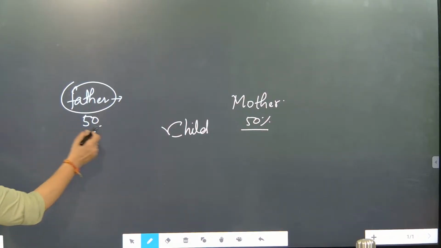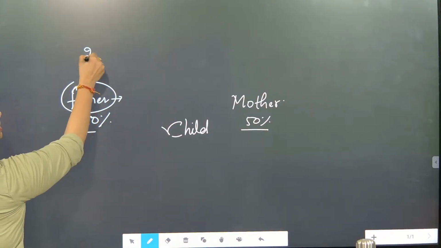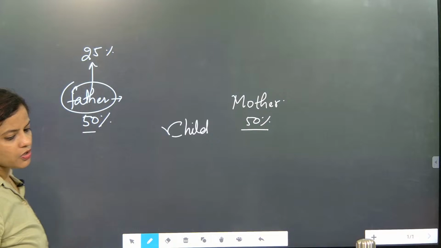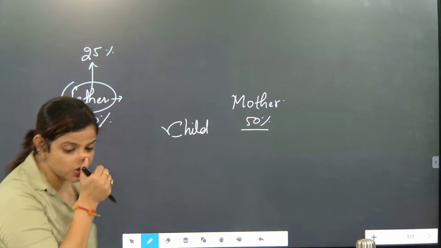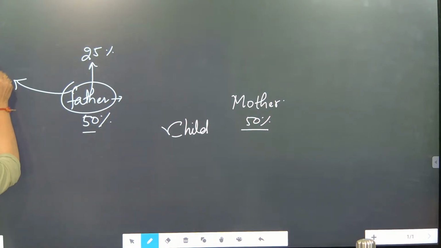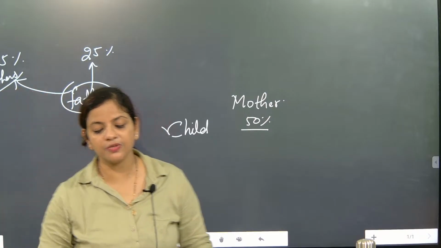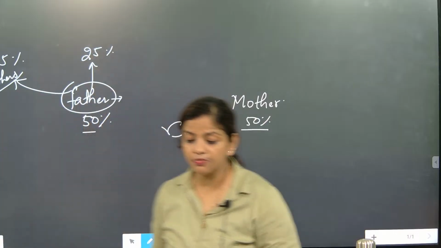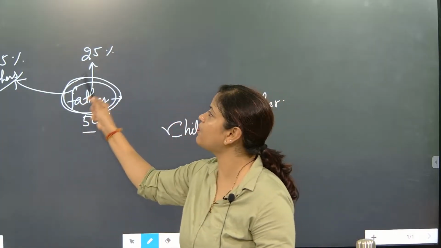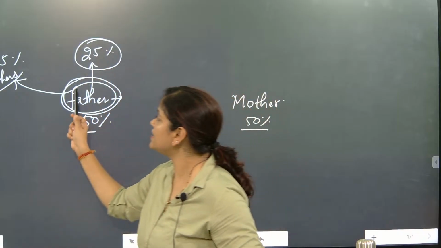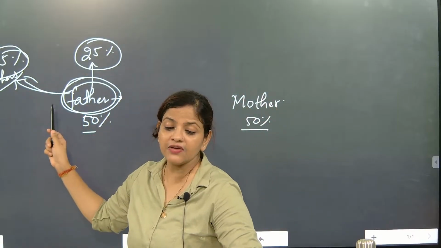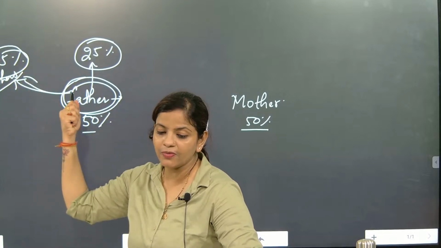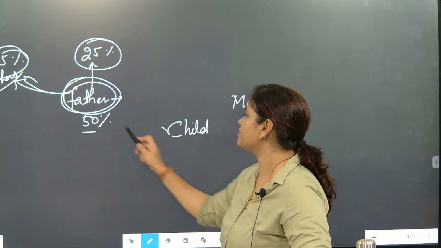Now from the 50% father side, 25% is given by the father himself, because the father is also a case of variation. Understood? Now 25% is coming from the father's forefathers. Father's forefathers means the father's generation: the father's father, mother, their great grandparents. So that means the father is giving 25% of traits from his body, and 25% is given by his forefathers, and that means its contribution is 50%.